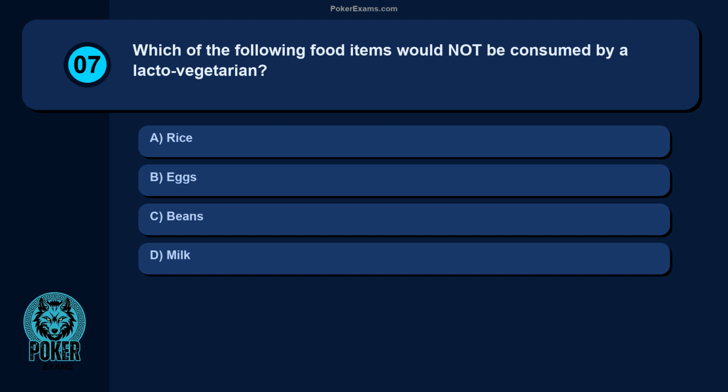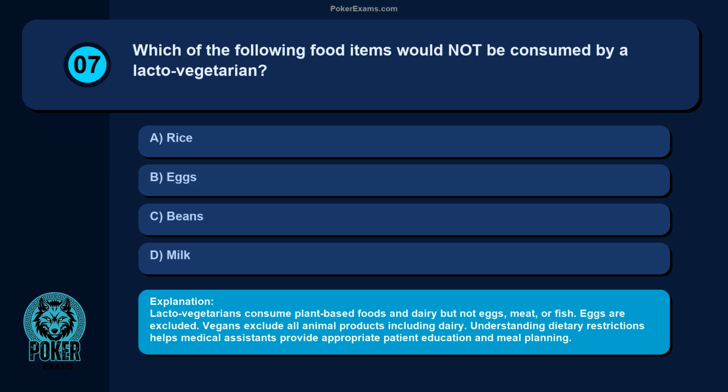Question 7. Which of the following food items would not be consumed by a lacto-vegetarian? Rice, eggs, beans, milk. Lacto-vegetarians consume plant-based foods and dairy but not eggs, meat, or fish. Eggs are excluded. Vegans exclude all animal products including dairy. Understanding dietary restrictions helps medical assistants provide appropriate patient education and meal planning.